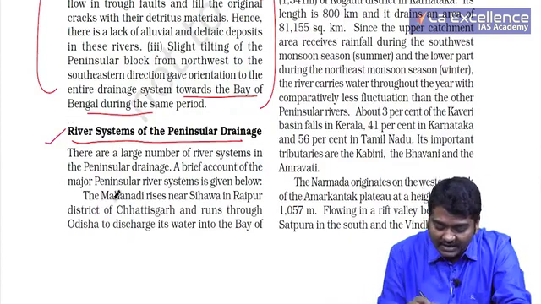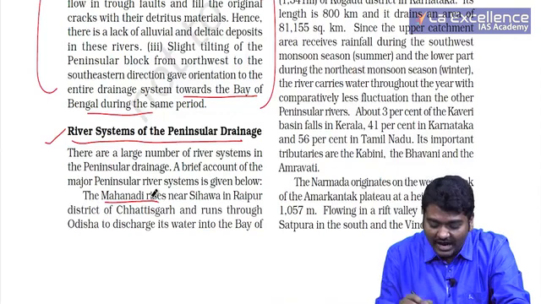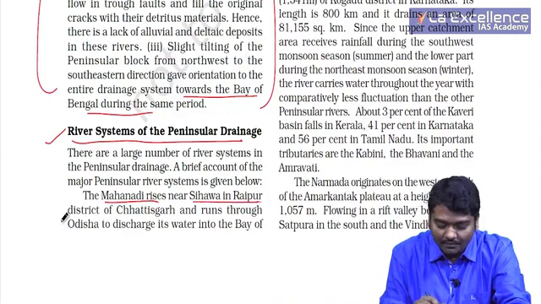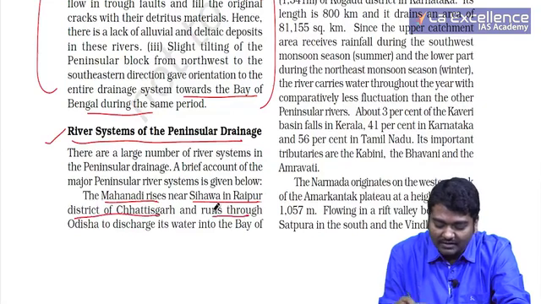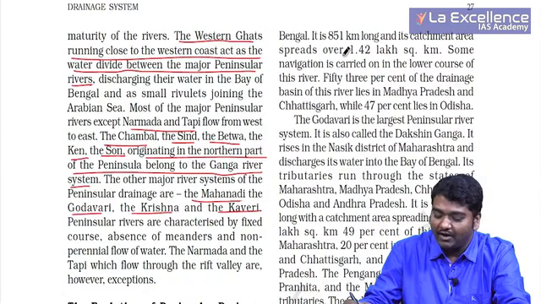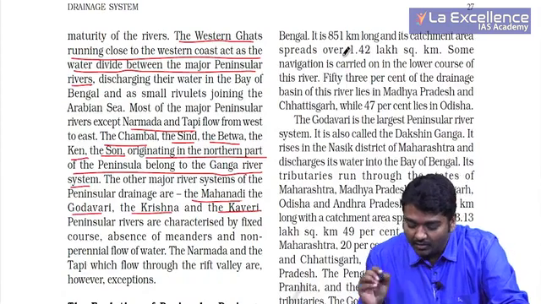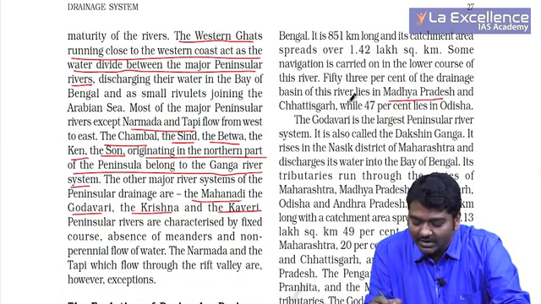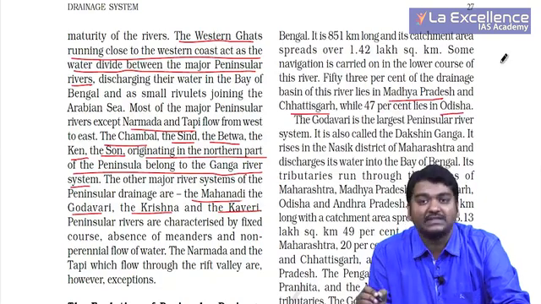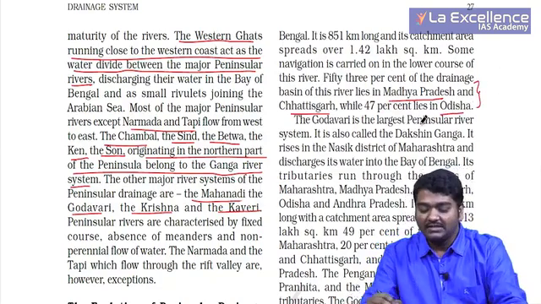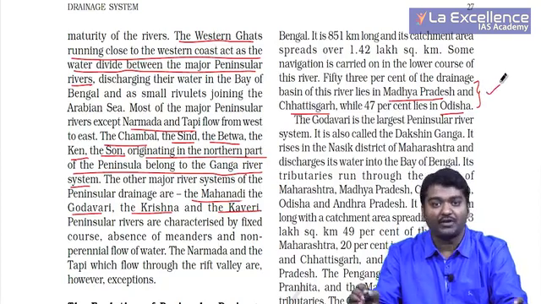So first let us take the Mahanadi river, which actually starts near Sihava in Raipur district of Chhattisgarh, and runs through Odisha to discharge the water into Bay of Bengal. Correct? And now you need not remember anything, you just need to see that this actually flows through Madhya Pradesh, Chhattisgarh and Odisha, because whenever there is a dispute on Mahanadi river, these 3 states come. So this is important for you.